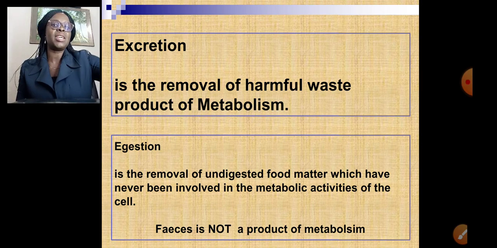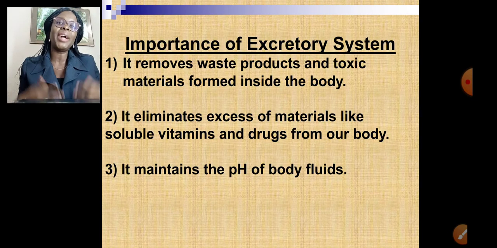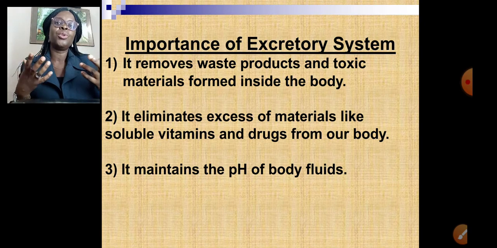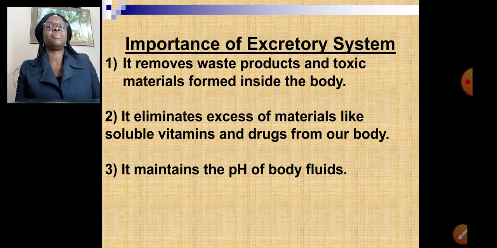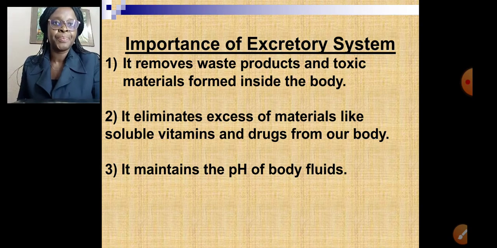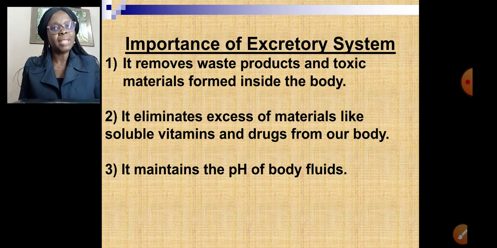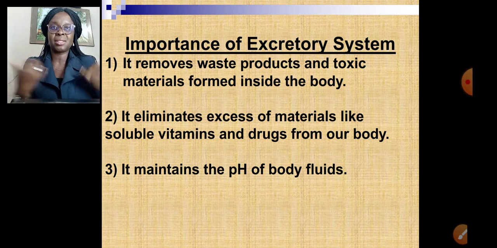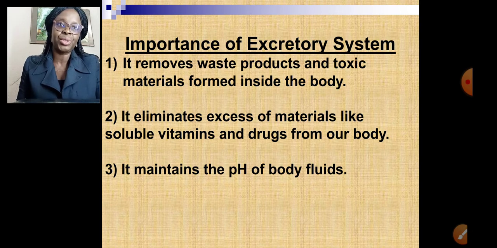All right, so let's see as we move on some of the importance of the excretory system. Why does our body need to remove all these waste products of metabolism? We are still going to look at examples of waste products of metabolism that are removed from our body. The first reason is that they are very toxic to our body. Carbon dioxide can actually lead to death of cells. Not just cells alone, it can affect lots of organ functions in our body. So they must be removed from our body, and they are removed through the excretory system.